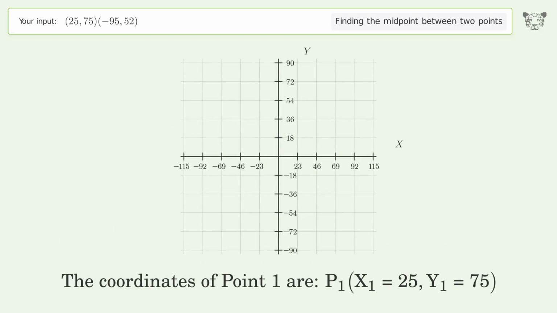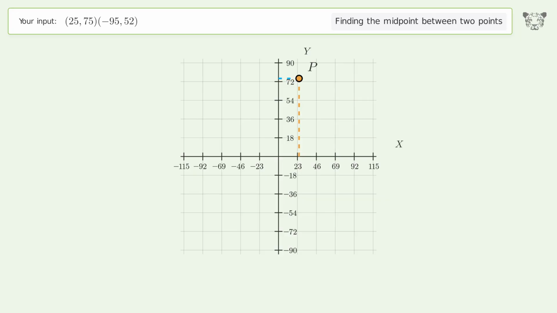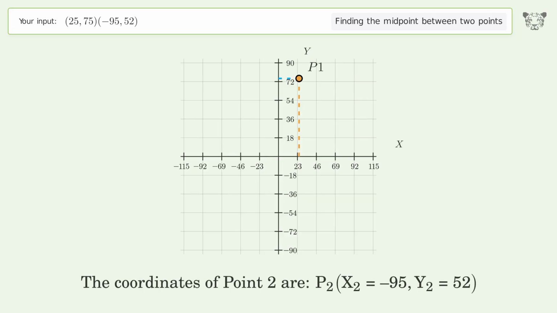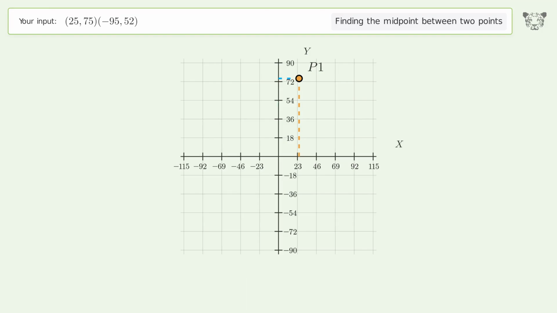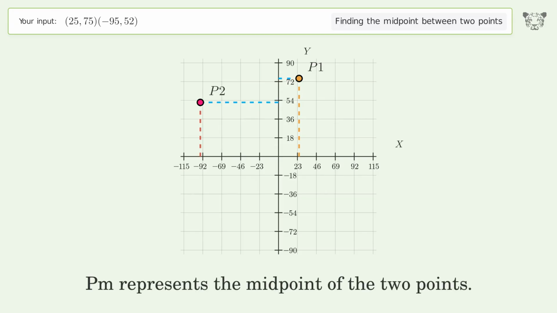The coordinates of point 1 are x1 equals 25, y1 equals 75. The coordinates of point 2 are x2 equals negative 95, y2 equals 52. PM represents the midpoint of the 2 points.